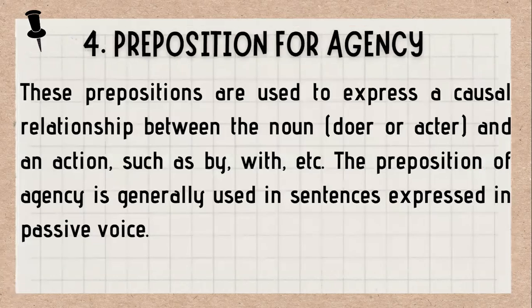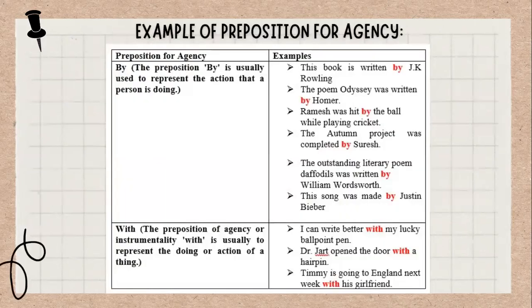The next we have prepositions for agency. These prepositions are used to express a causal relationship between the noun or the actor and an action, such as by, with, etc. The preposition of agency is generally used in sentences expressed in passive voice. For example, the preposition by is usually used to represent actions that a person is doing. For example, this book is written by J.K. Rowling. The second, the poem Odyssey was written by Homer, and etc.